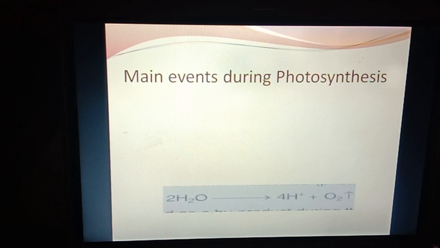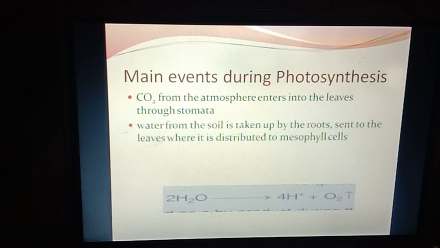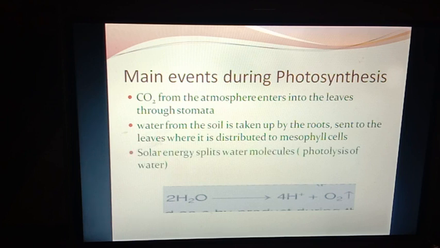So the main events during photosynthesis: carbon dioxide from the atmosphere enters into the leaves through stomata. Water from the soil is taken up by the roots and sent to the leaves, where it is distributed to mesophyll cells. Solar energy splits water molecules. That is called the photolysis of water. You can see here how photolysis of water is taking place by the reaction.